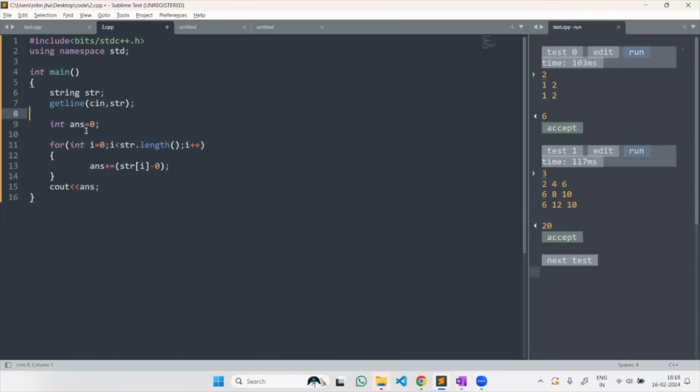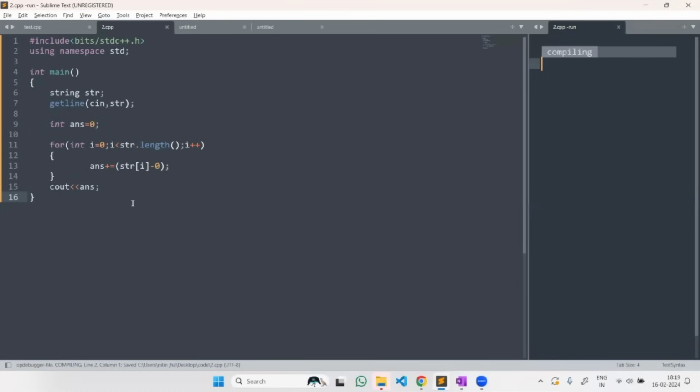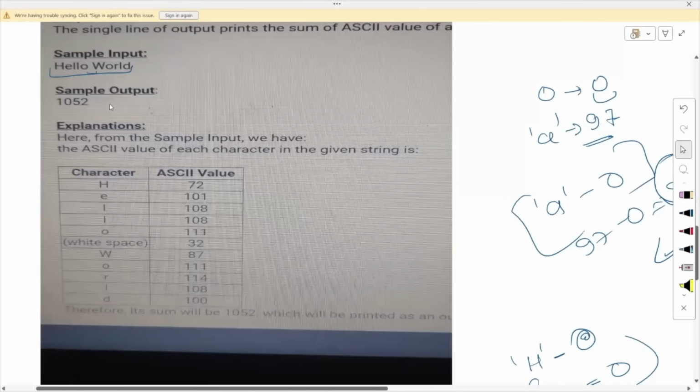Now after taking the input, I am assigning a variable answer, which will store the sum of total ASCII values of each character. Then I will iterate over the string, every character one by one, and I'm doing every character minus 0. I have explained that to find the complete ASCII value of every character, you just need to do this. After doing that, I'm simply returning my answer. So this is the simple answer. Let me run this for you. You can see for the hello world, I am getting my answer as 1052. And in the input also, you can see for the hello world, the correct answer is 1052.